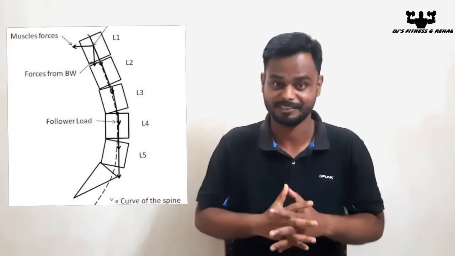In this case, to maintain our body in an erect position, all the compensatory work is done by our back extensor muscles. In relation to that, our lower back or lumbar spine arch tends to increase more than its normal curvature, and due to that our lower back becomes pretty vulnerable to injury or trauma.